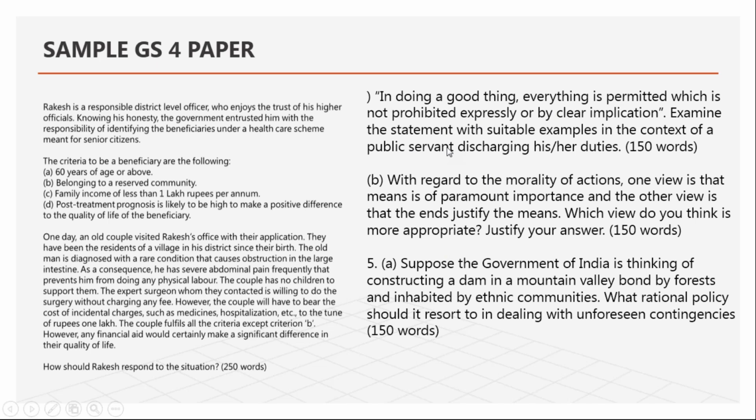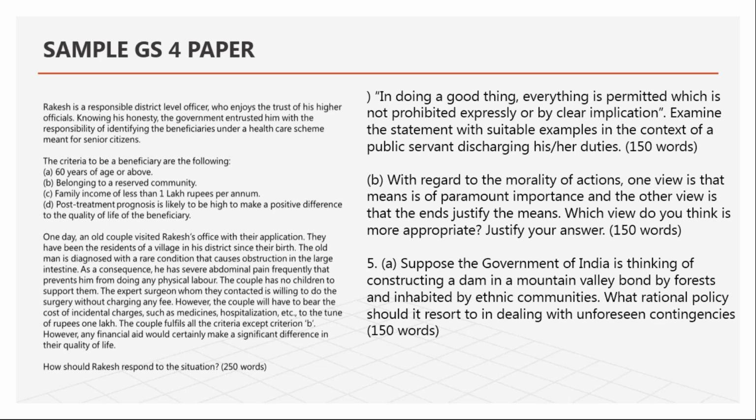Okay, this was a question in the ethics paper: give an example as a civil servant and a public servant. Now these are the questions. Suppose the government of India is constructing a dam on a mountain valley. What rational policy should it resort to in dealing with unforeseen contingencies? Everywhere they are expecting you to have a feeling for the people or section of people, feeling for the environment, feeling for older people. Okay, this was the ethics paper.